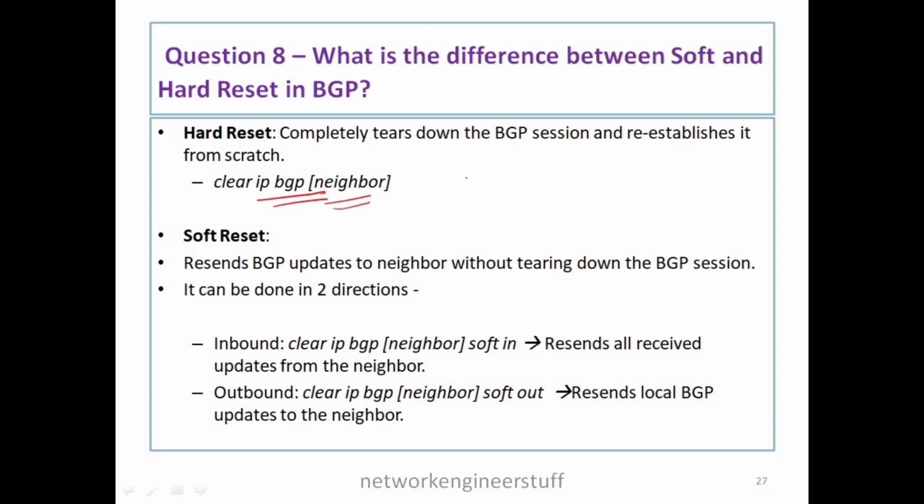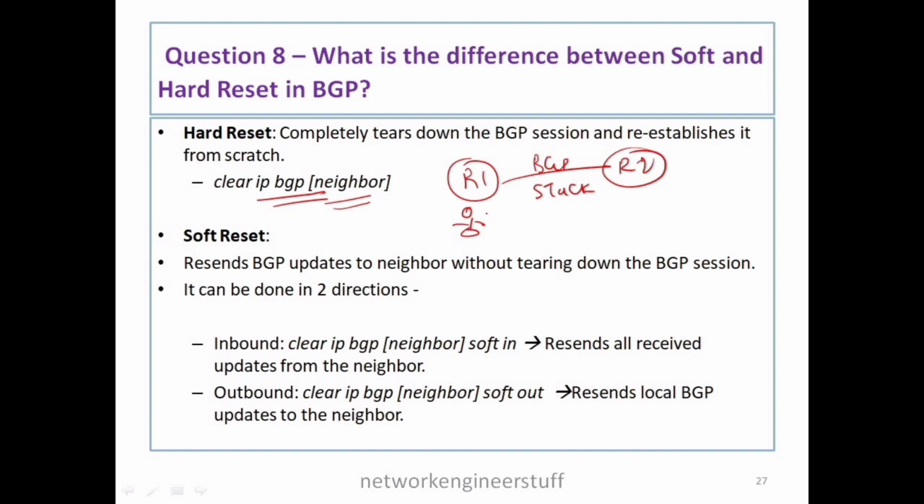Now let's say there are two routers. I'll explain again with the help of some topology. Let's say these are two routers, R1 and R2, and the BGP neighborship between them is stuck for some reason, or you wanted to rebuild the BGP session between R1 and R2. You will give a hard reset. Let's say on R1 the network engineer gives a hard reset using the command clear IP BGP followed by the neighbor IP address.